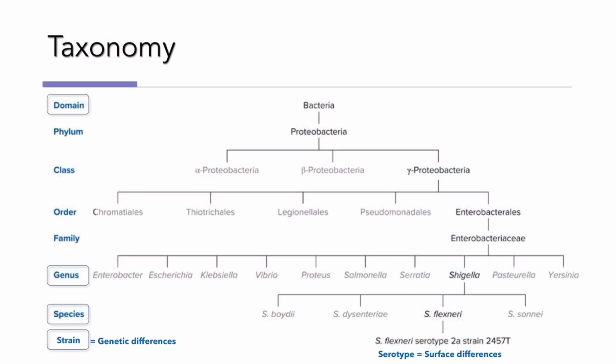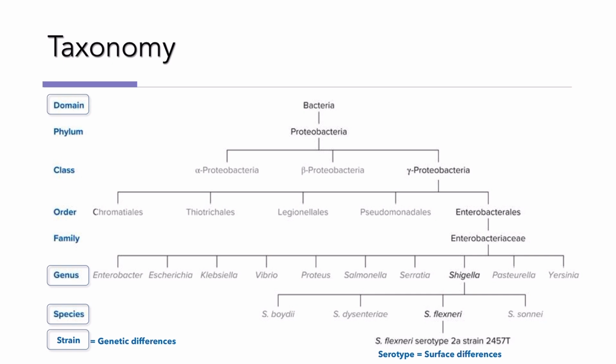So once these organisms have been sequenced and put into domains, they get further classified. And you've heard about this from Bio 1 before, where they get classified on phylum, class, order, family, etc. What we're really concerned about in microbiology is genus and species, and a little bit about strains and serotypes, and I'll get back to those in a moment. So let's go through here. We're going to look at Shigella, which is the example they've given us here. Shigella is the causative agent of human shigellosis.